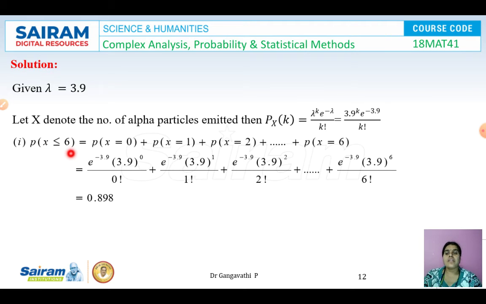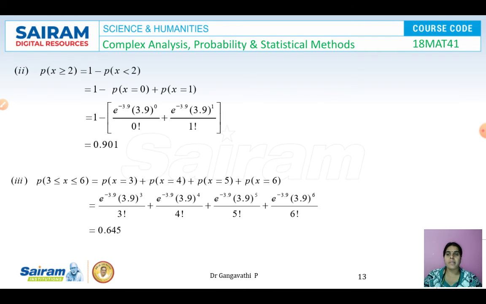So we have to consider the lesser values, but it cannot be more than 6. So P of x less than or equal to 6, which involves P of 0, P of 1, P of 2, P of 3, P of 4, P of 5, P of 6. So for P of x, we have this expansion. Now we are going to substitute the k value as 0, 1, 2, 3, and so on up to 6, and we will rewrite the formula like this. E to the power of minus 3.9 is a common term. You can write it outside. 0 factorial is 1, and 3.9 to the power of 0 is also 1. So simplifying all these terms, we get the value as 0.898.